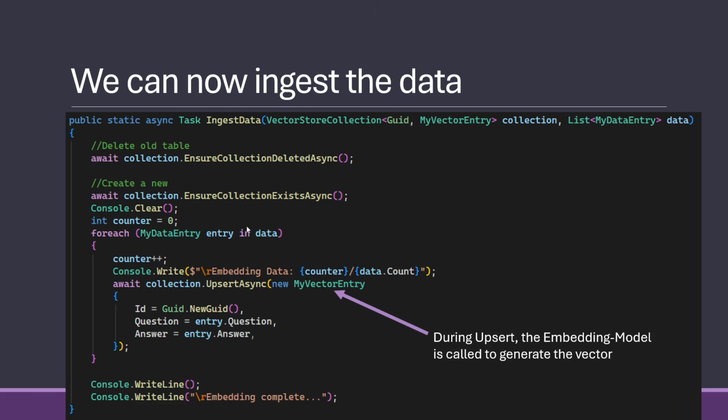But essentially we're just looping through the data and doing upsert, taking the raw object and turning it into the vector object. And down here we don't set the vector itself, because this upsert by itself behind the scenes will do the call to the LLM that it needs to make this vector.